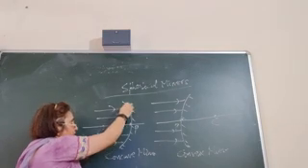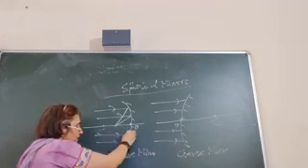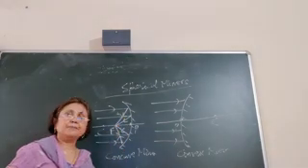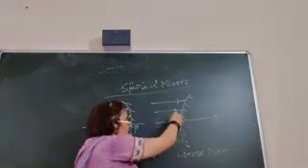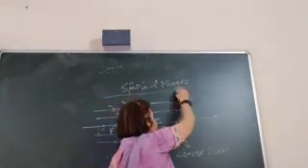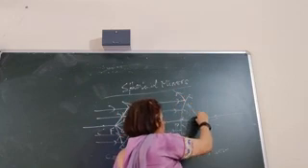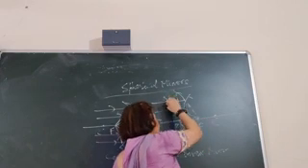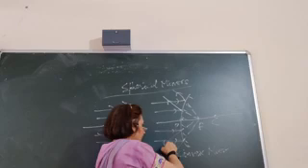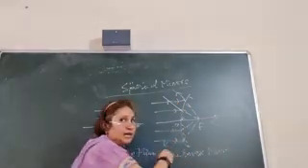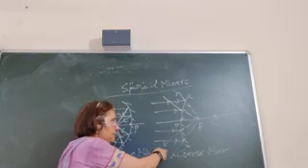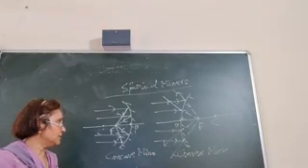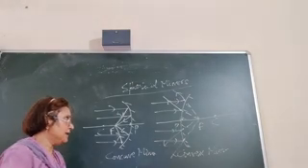So all these incident rays, after reflection, the reflected rays will meet at a point. This point is called the principal focus. Whereas in this case, they will be reflected, and when they are extended, they appear to meet at a point. They appear as if they are diverging from a point. So these are the actual reflected rays. They are diverging away from each other. If they are extended backwards, they appear to meet at a point on the principal axis, and this point we call the principal focus.